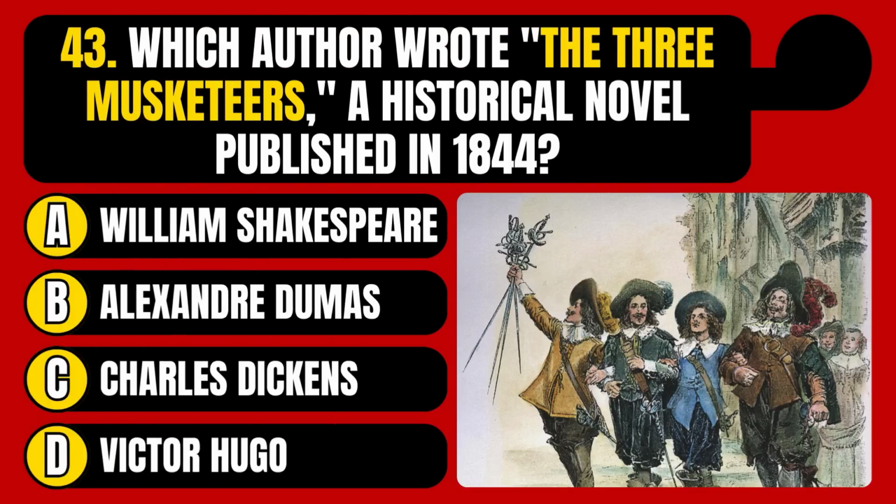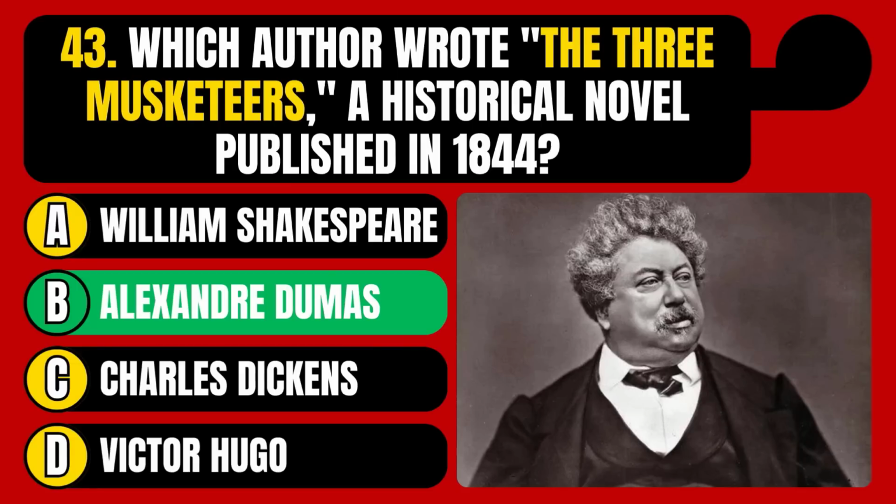Which author wrote The Three Musketeers, a historical novel published in 1844? William Shakespeare, Alexander Dumas, Charles Dickens, or Victor Hugo? The correct answer is option B, Alexander Dumas.